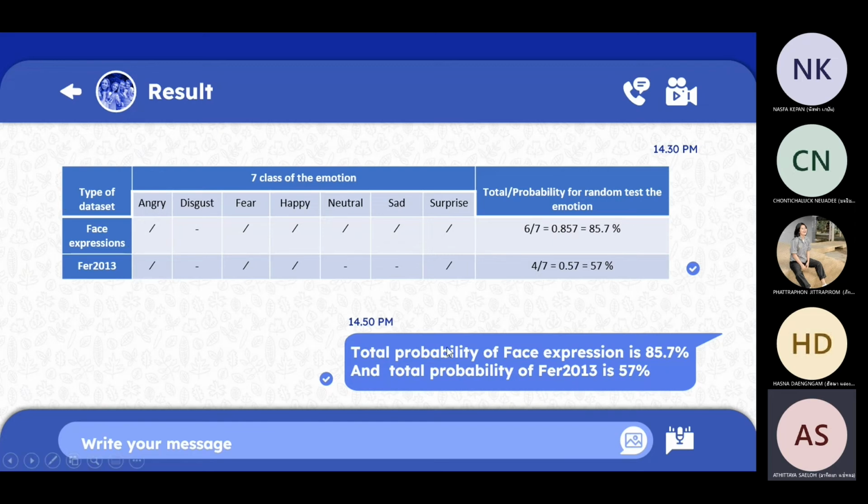And as you can see, the total probability of the face expression recognition is around 85.7% correct in accuracy, and for the FER-2013 dataset it is around 57%.